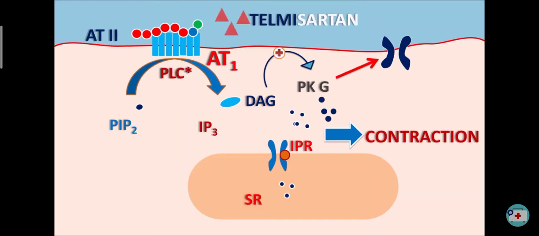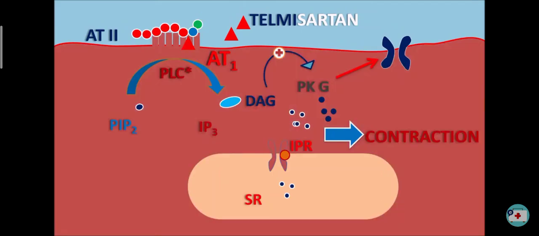Now here telmisartan is one of the drugs which can block the AT1 receptors such that it can inhibit the actions of angiotensin 2. In this way, telmisartan can prevent the vasoconstriction resulting in vasodilatation.